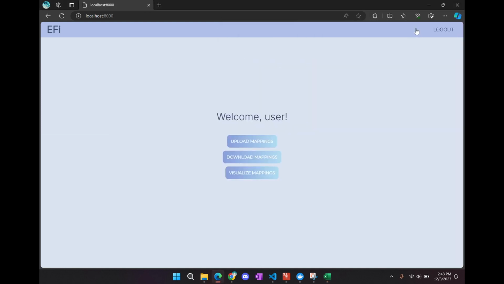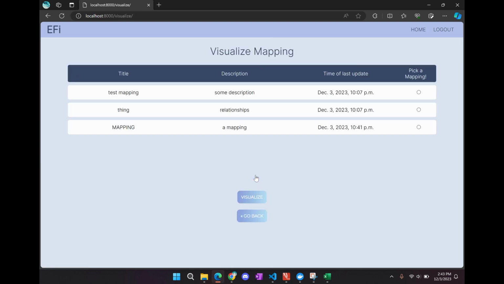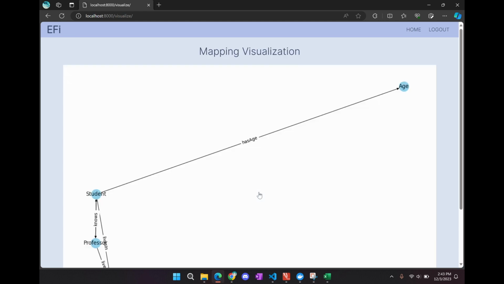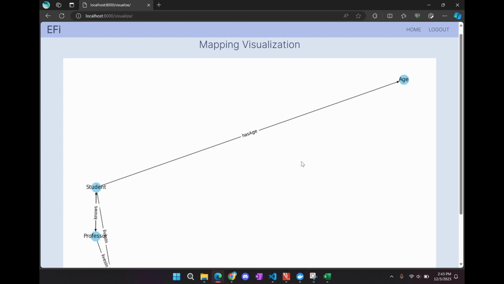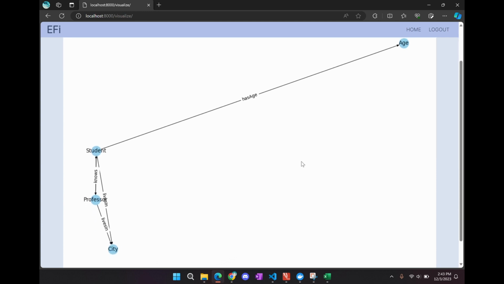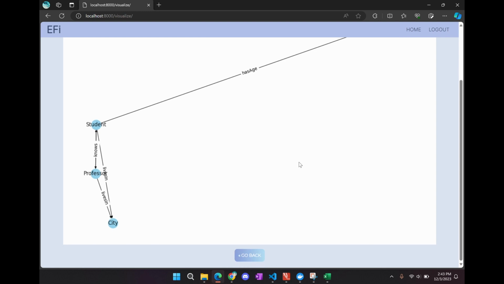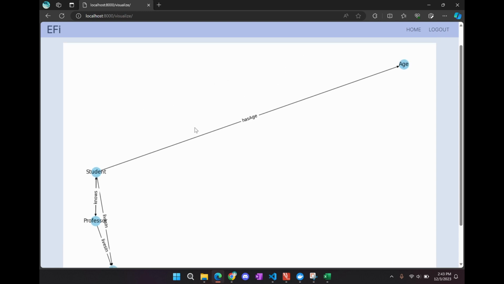Then going back to the home page, the last feature is visualizing mappings. A user can pick a mapping to visualize. Let's say they want to visualize this mapping. You can select it, and it gives a graph representation of the relationships between the attributes that are specified in the mappings, which you can just reference or you can save.